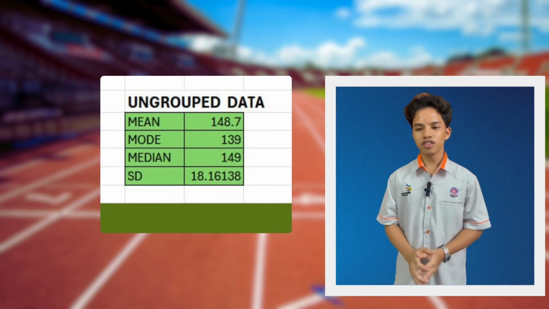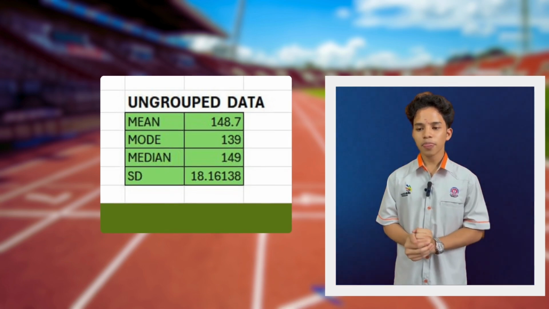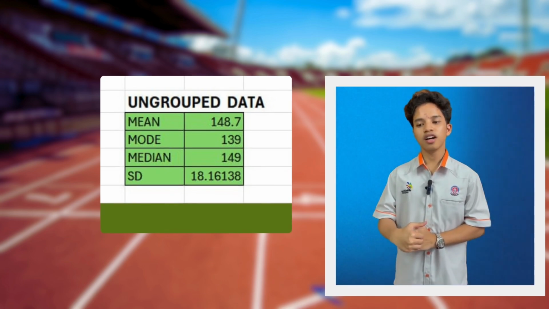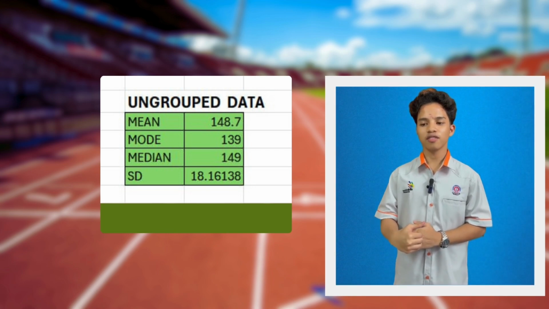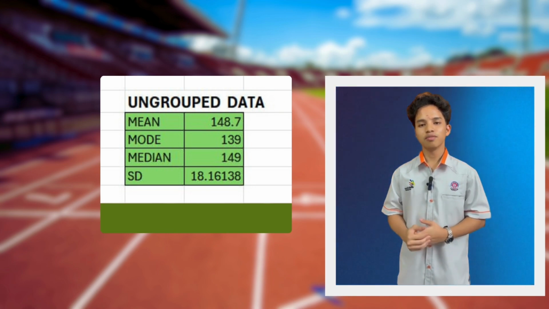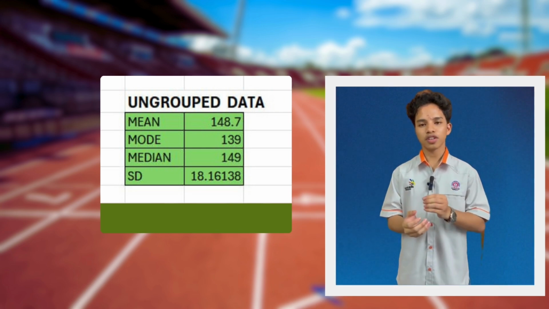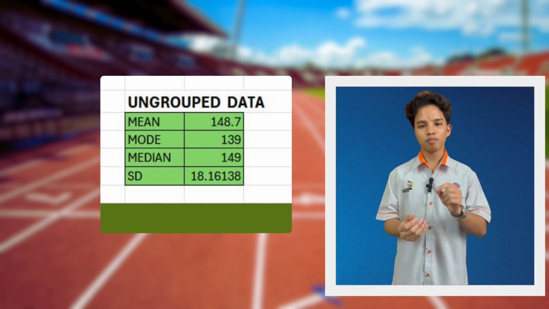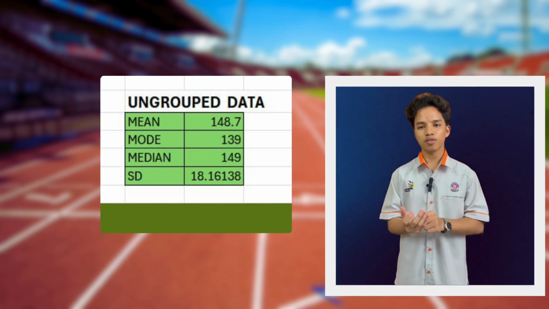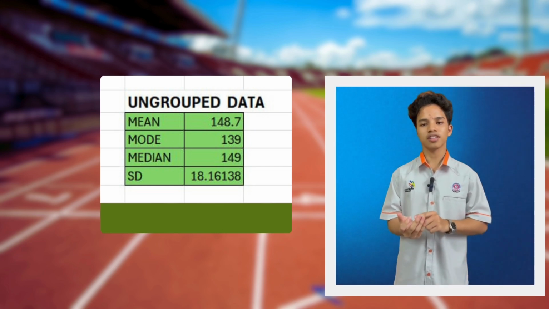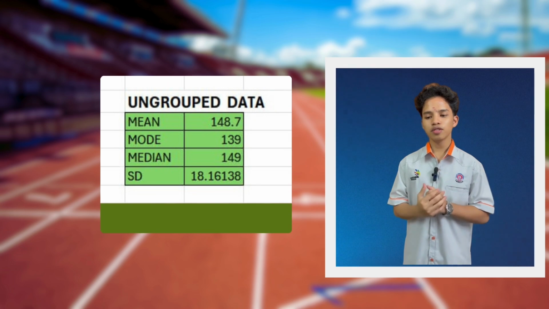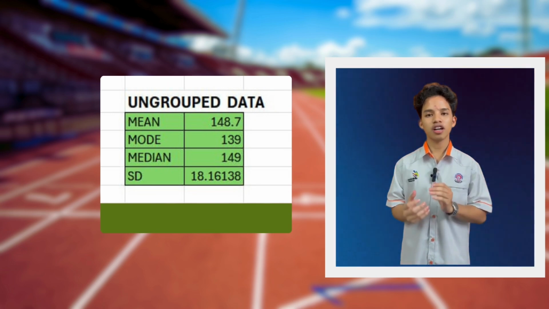Firstly, from the ungrouped data, we get the mean as 148.7, which means that on average, most of the athletes complete their marathons in 148.7 minutes. Then we move on to the mode of the ungrouped data.